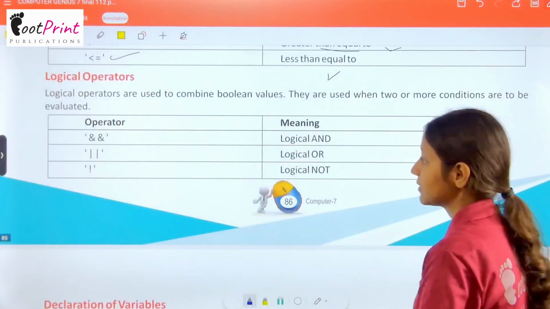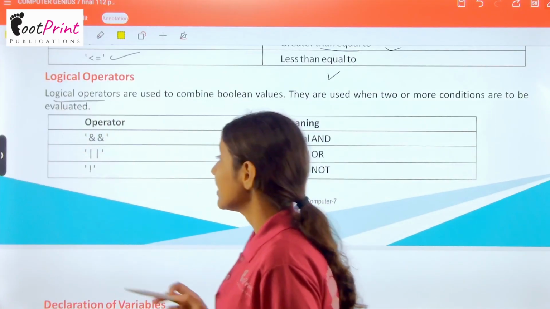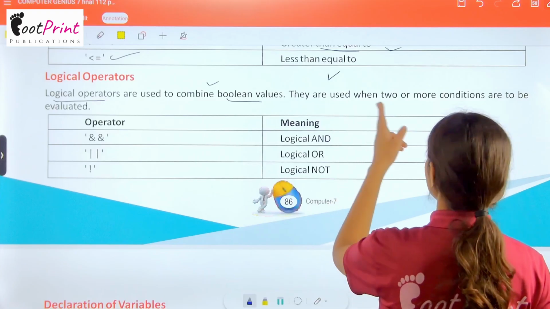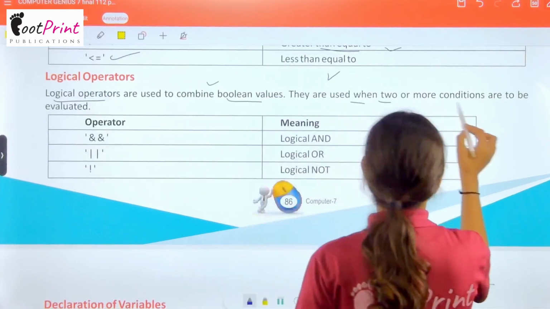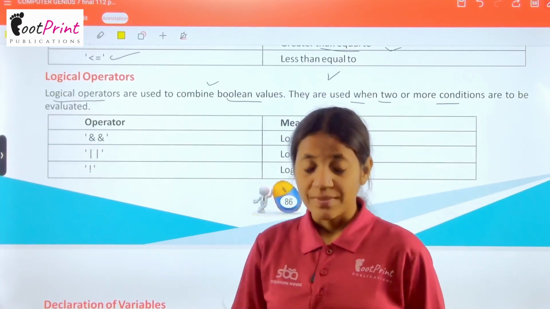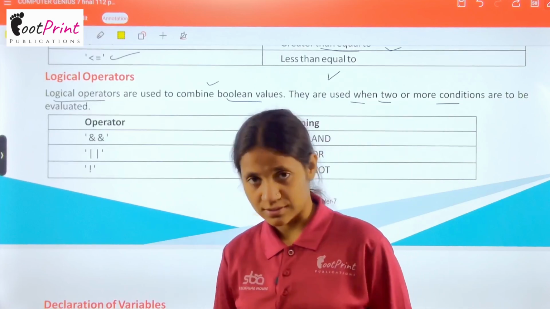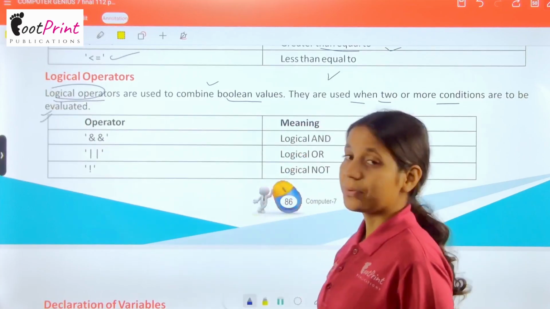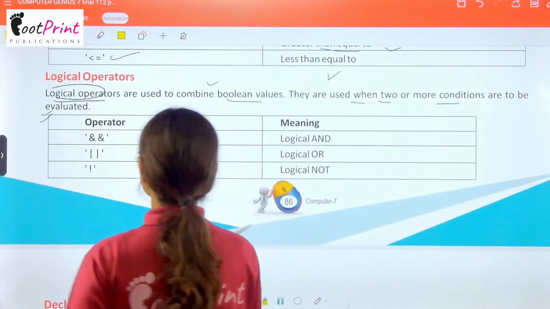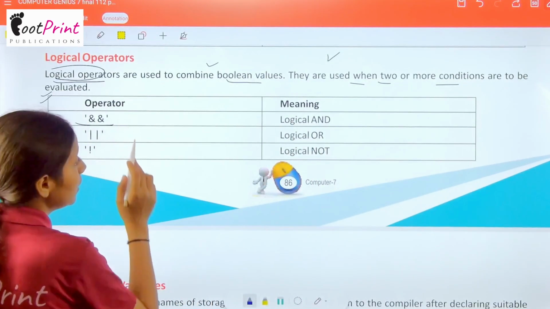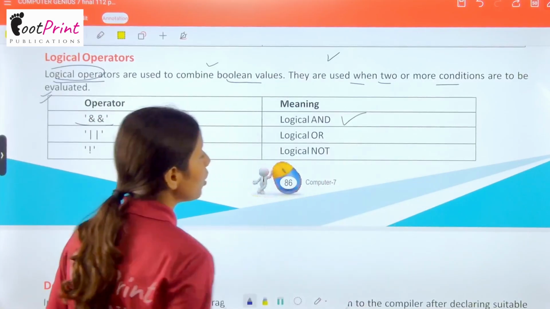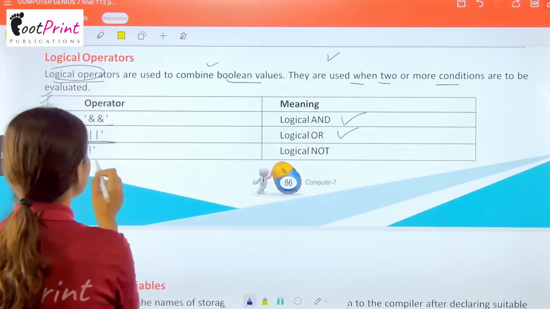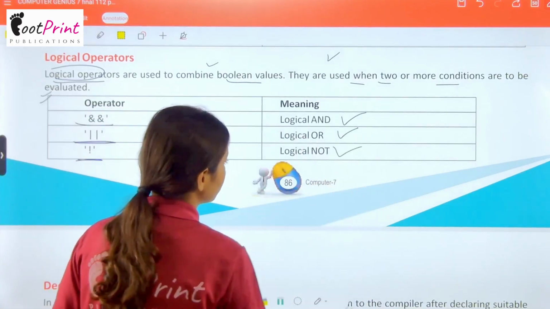Now we have logical operators. Logical operators are used to combine Boolean values. They are used when two or more conditions are to be evaluated. जब हमारे पास दो या दो से ज़्यादा conditions है, okay, then we will apply the logical operators. Okay, now logical operators में हमारे पास example है and in quotes. So this will say logical and, this sign will say logical or, and this sign will say logical not.